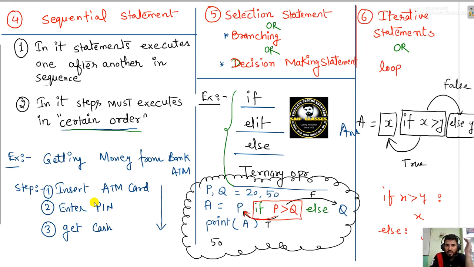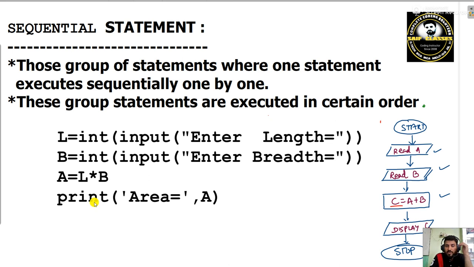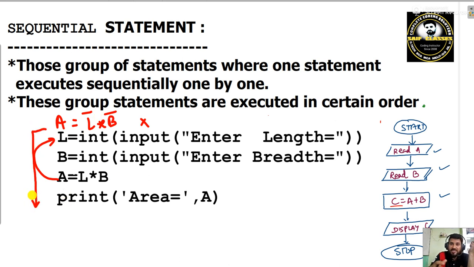There are three steps. Likewise with length and breadth: can you invert the order? If I write A = L * B first, it is not allowed, because you do not know the value of L or B. So a sequential statement does not use a for loop or if statements; it is simply one line after another, providing the values and calculating. I hope it is clear to you.